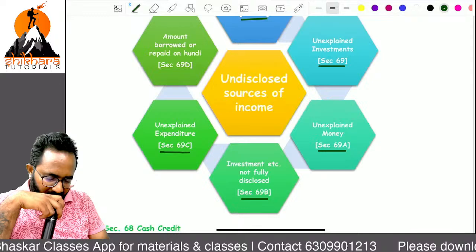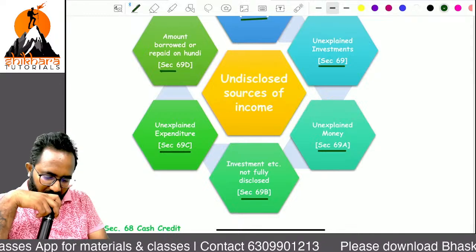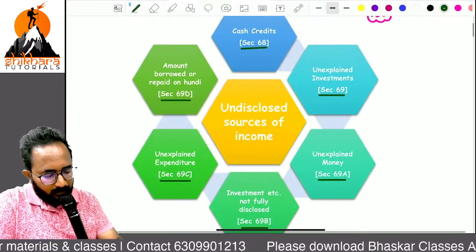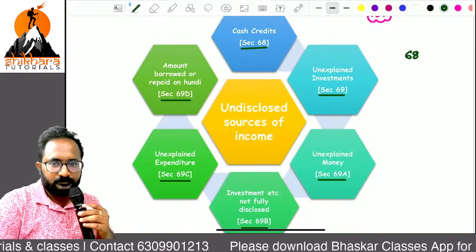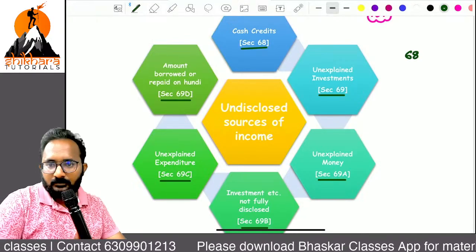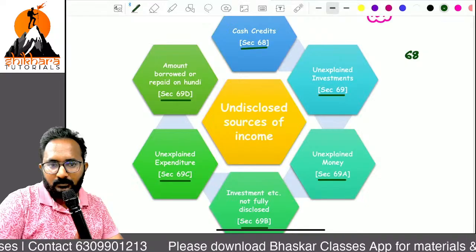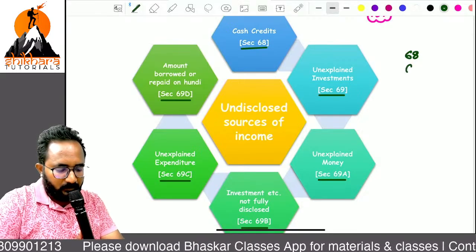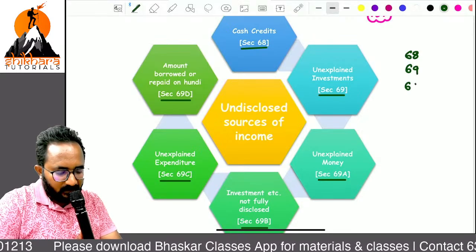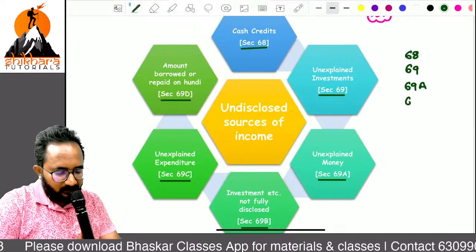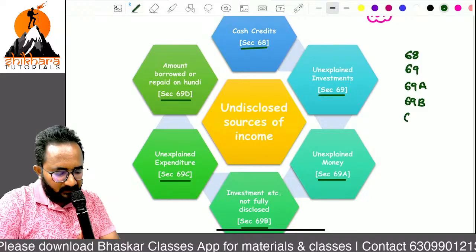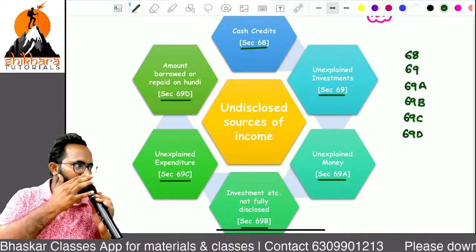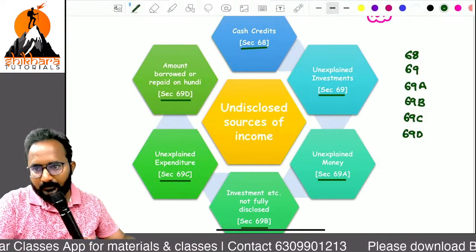These are all the sections that can be called undisclosed incomes. So remember 68 we have. Next one, ma. 69, 69A, 69B, 69C, 69D. Overall discussion is enough, no need to learn this concept by heart. Yes.